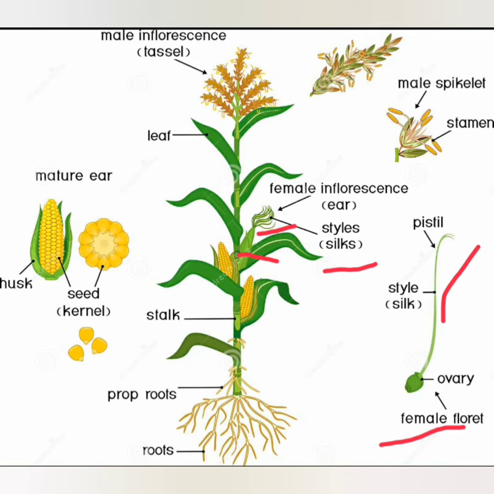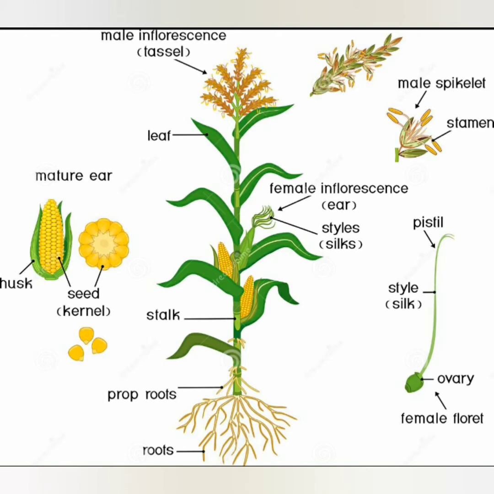Whereas this cup here, which is green in color, remains surrounded by overlapping leaf sheaths. You can see it is covered, surrounded by the overlapping leaf sheaths which develop from the nodes of the lateral branch.